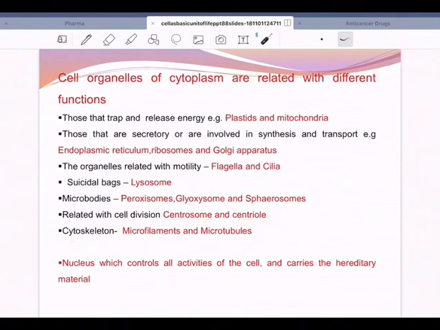And of course, cytoskeleton, very important, microfilaments and microtubules. And finally, we'll conclude with the structure of the nucleus. I'll see you in